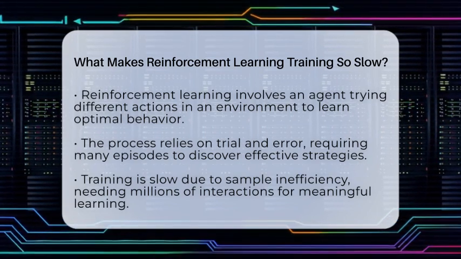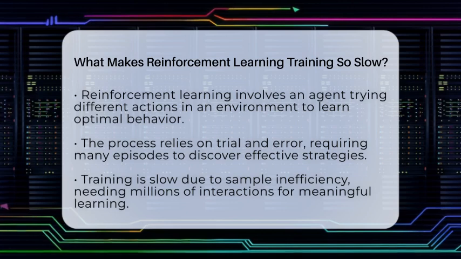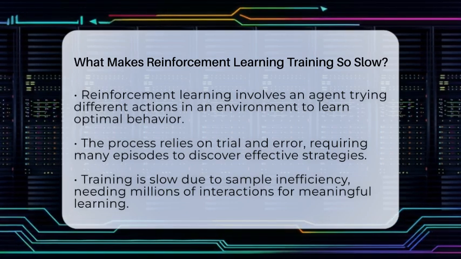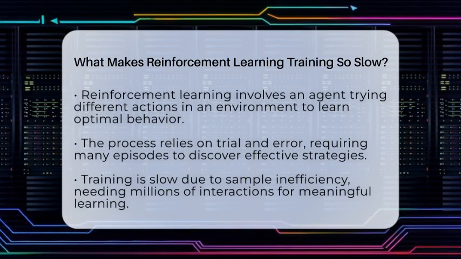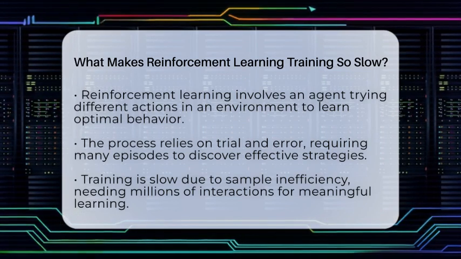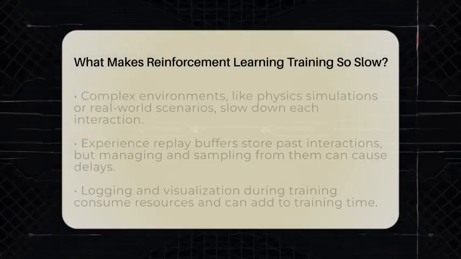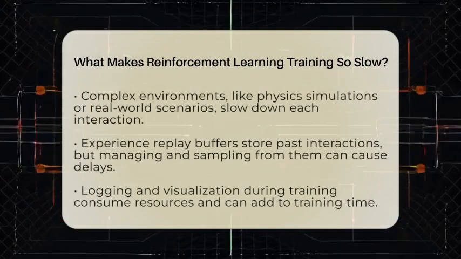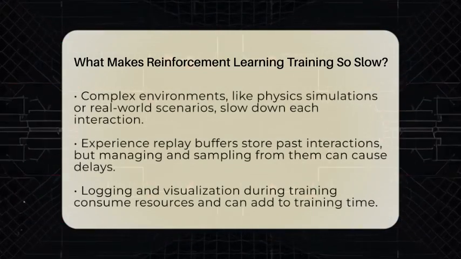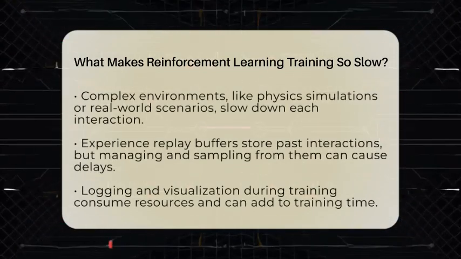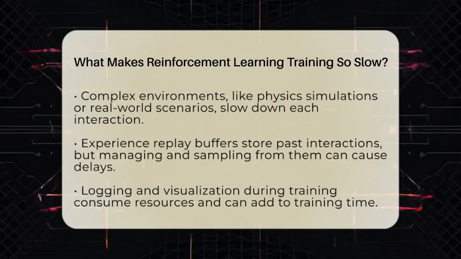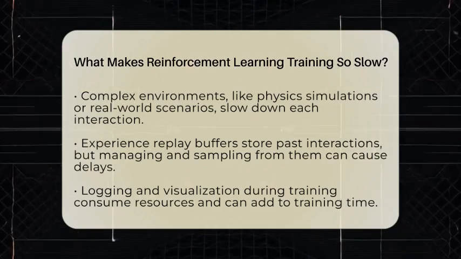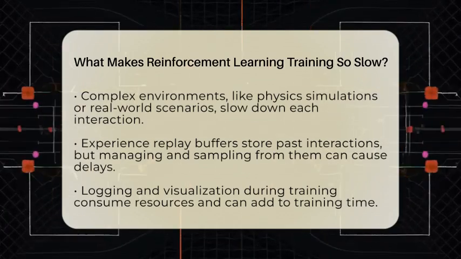One big reason for slow training is sample inefficiency. Unlike other machine learning methods that learn from labeled data, reinforcement learning needs millions of interactions with the environment. For example, training a robot to walk might require hundreds of thousands of steps. Each step involves the robot moving, sensing, and receiving feedback, which takes time.